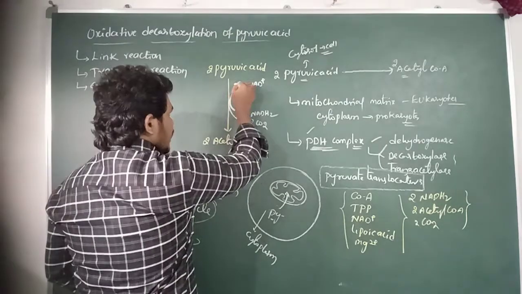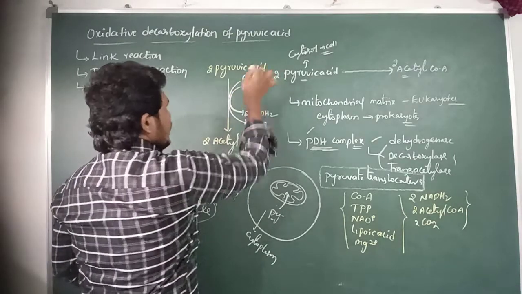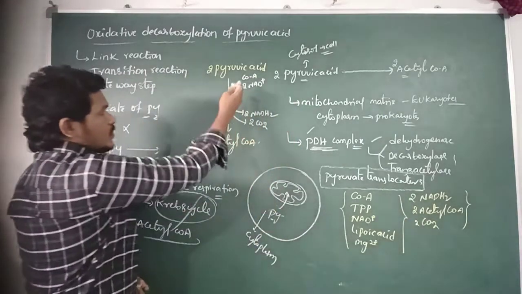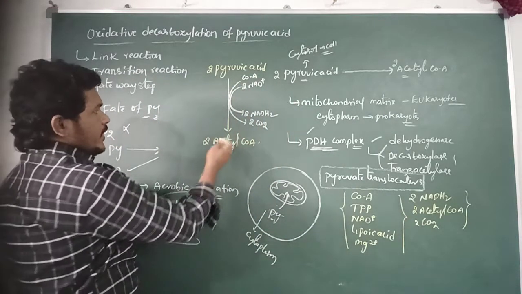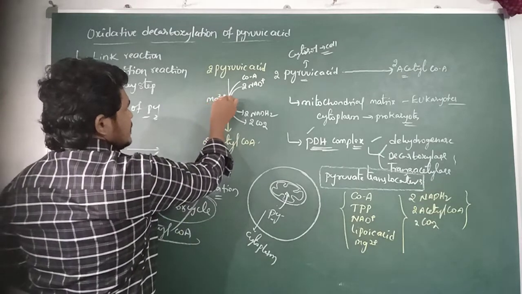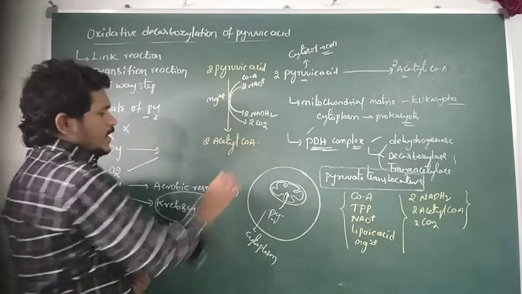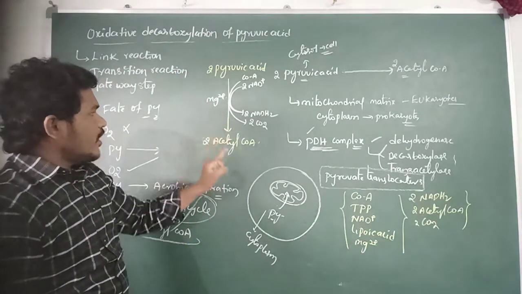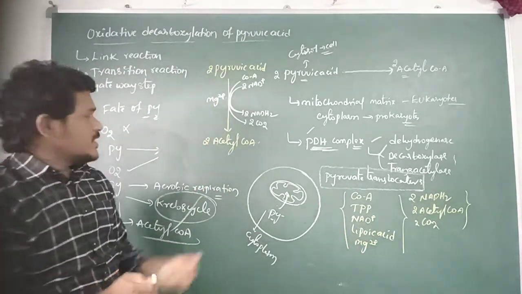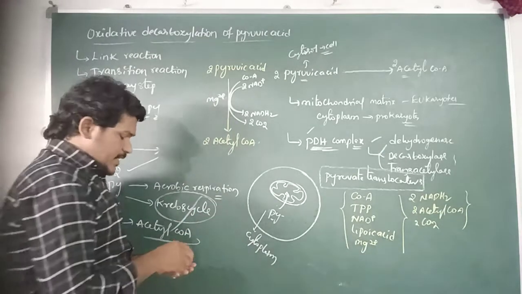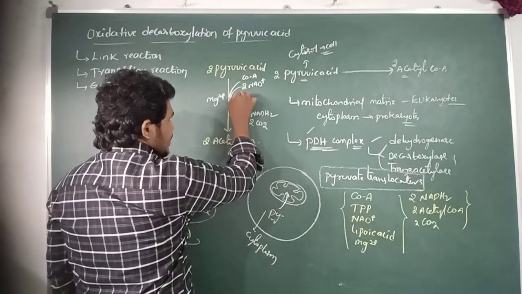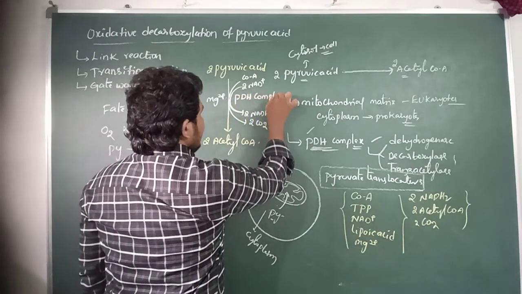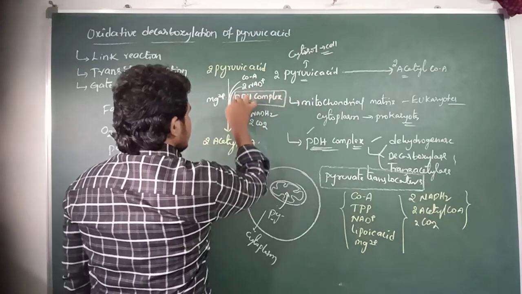Here there is the addition of coenzyme A to this reaction, and then the magnesium ions, the TPP (thiamine pyrophosphate), and lipoic acids, which are also required for this conversion of pyruvic acid into acetyl CoA.